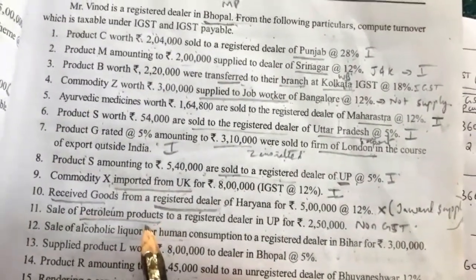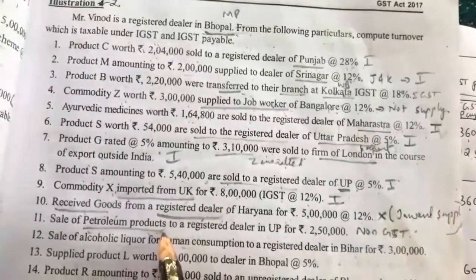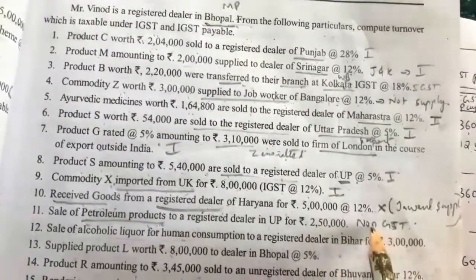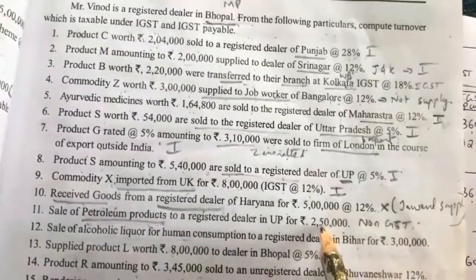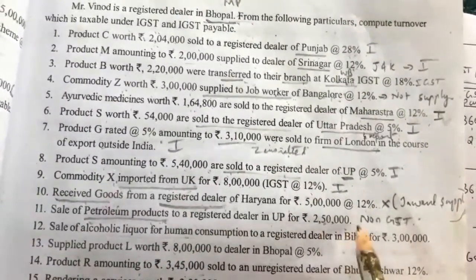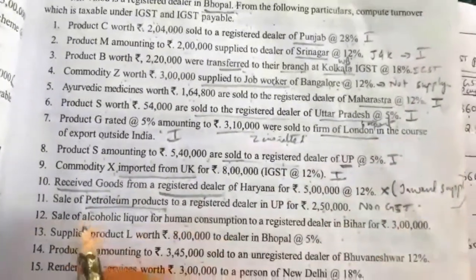For this, separate excise duty will be levied on Mr. Vinod. So GST will not be levied for the petroleum products. So it is non-GST. This amount we should not take under turnover, IGST, taxable turnover. We have to write non-GST. So no tax will be levied on that.